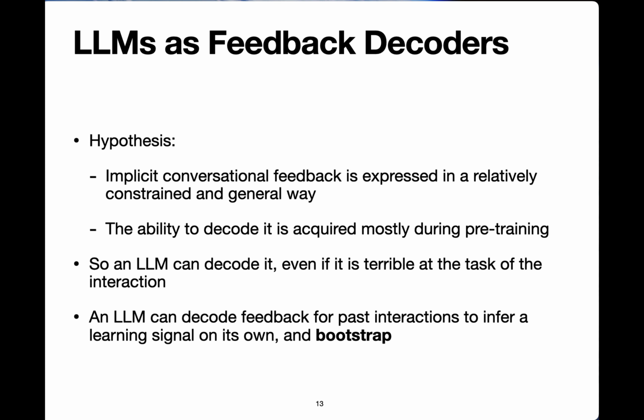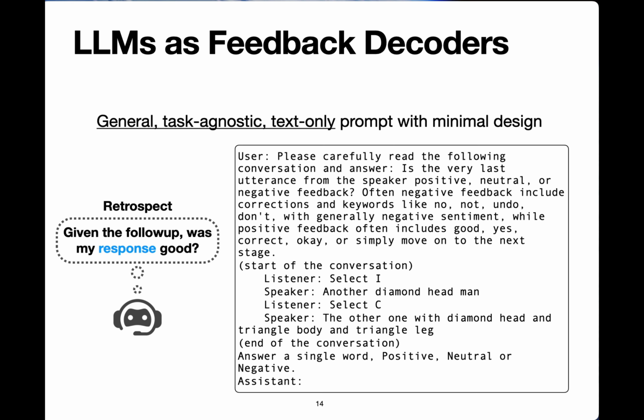We take the simplest possible approach to decode this signal, and we use prompting. We design a general, task-agnostic, text-only prompt with minimal design. In our case, the fact that this is a text-only prompt is really important, because this allows us to control if the model is judging its own actions, the quality of its own actions, directly. It cannot do this in this case because the model does not observe the images the participants are referring to.